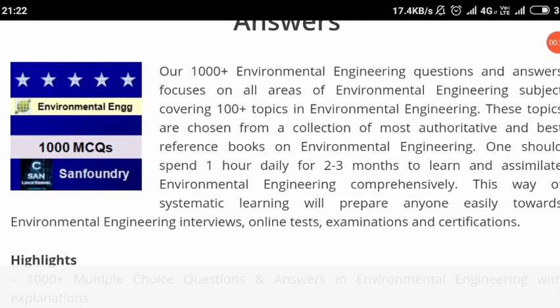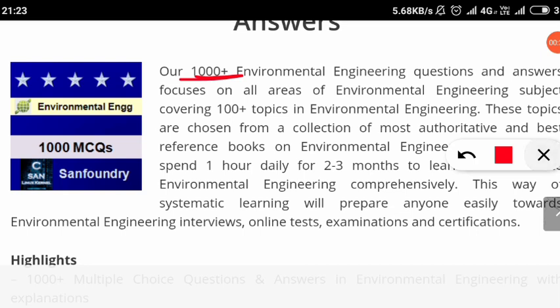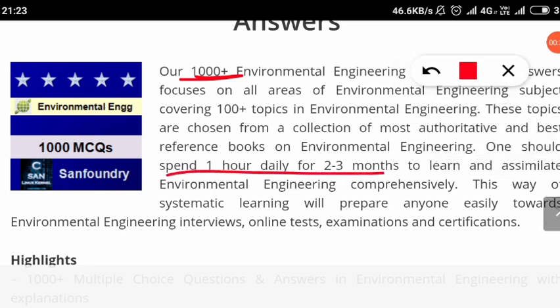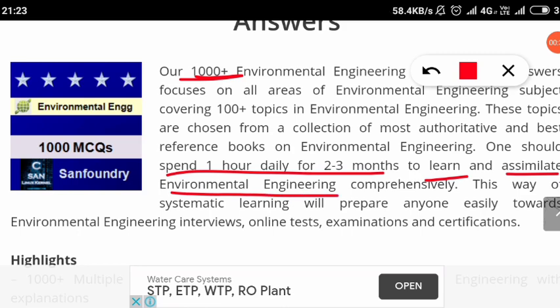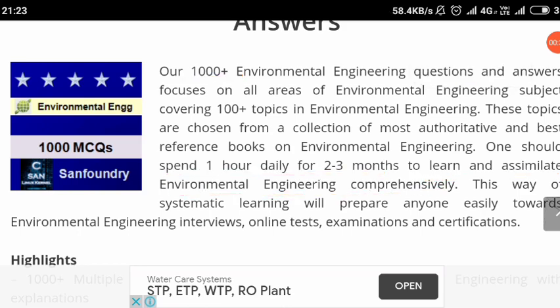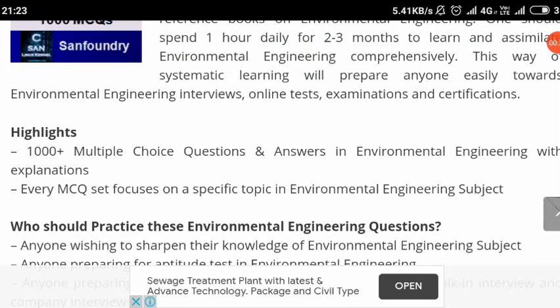Here it is written that it is a collection of over thousands of environmental engineering questions and answers. The best thing is that they have also discussed the questions, and if you spend 1 hour daily for 2 to 3 months to learn and assimilate this knowledge, this will definitely help you in the examinations related to environmental science and engineering.